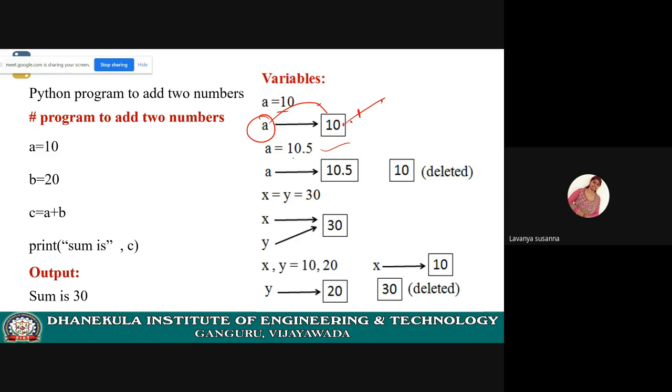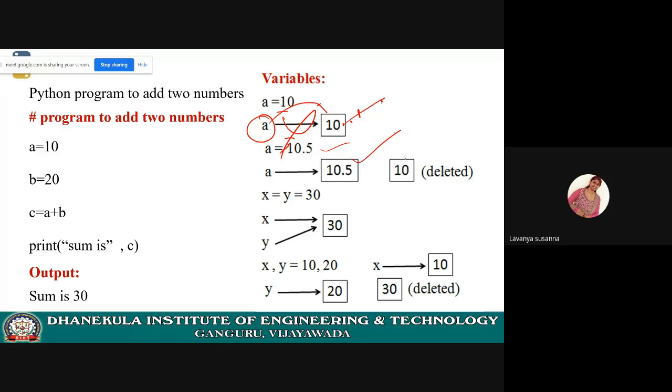Again, for 10.5 memory will be allocated. Remember, these values are considered as objects. The previous value 10 will not be replaced by 10.5. Again memory will be allocated for 10.5, and a is tagged to 10.5. So these values, you cannot change or update. These are immutable. Immutable means you cannot change these objects.